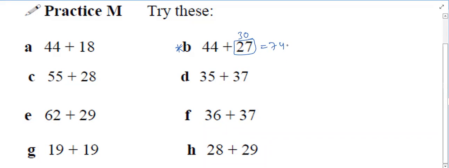Minus 3 is equal to 71. Good. Why minus 3? Because we already took 7, 3 extra. That's why we are subtracting that 3. Yes, sir. Okay.